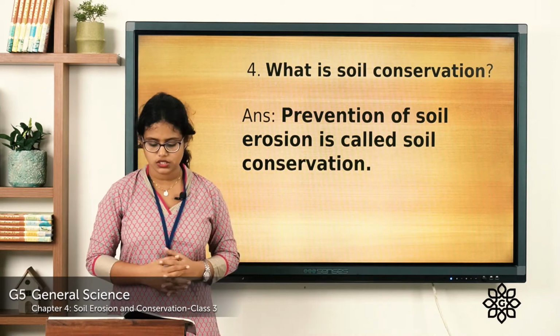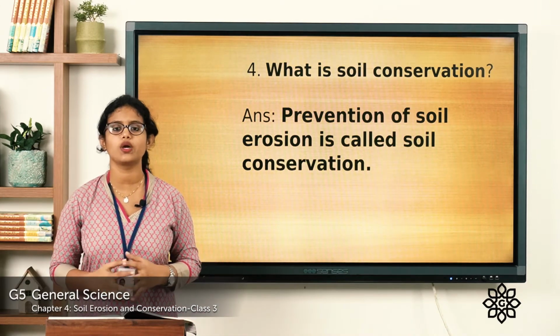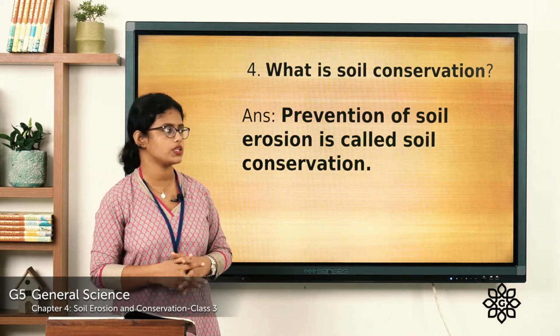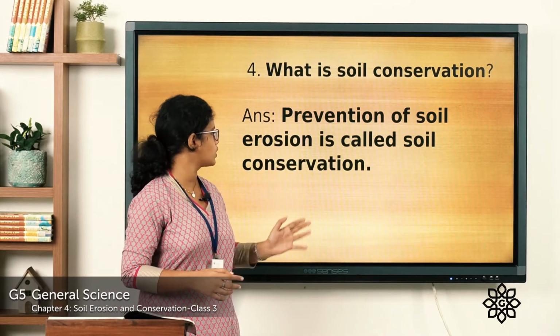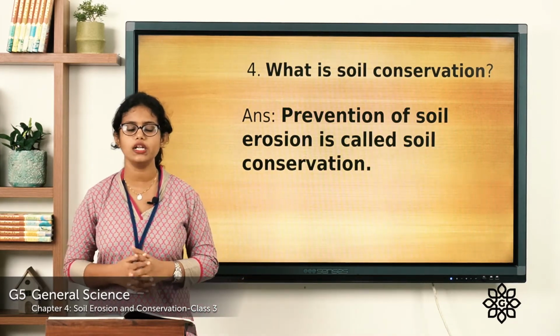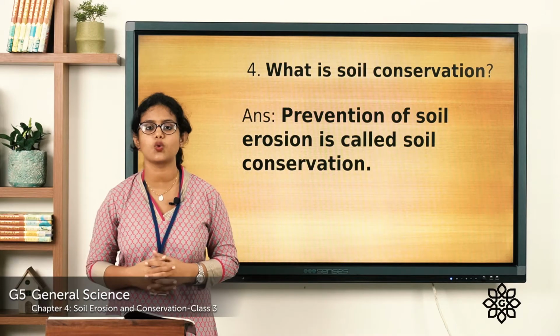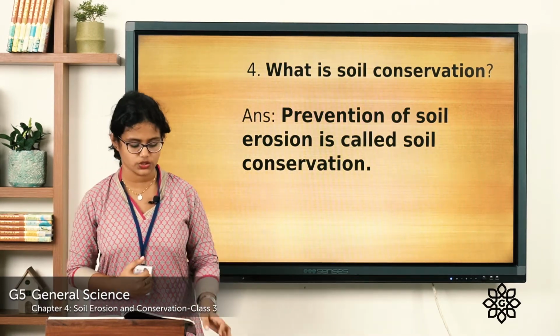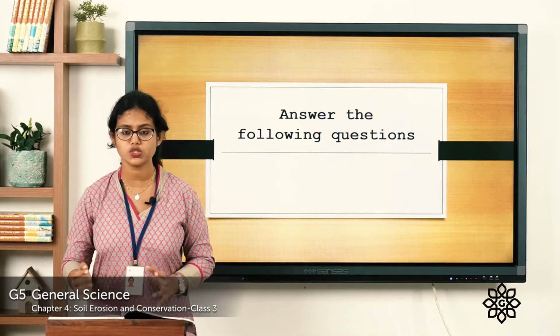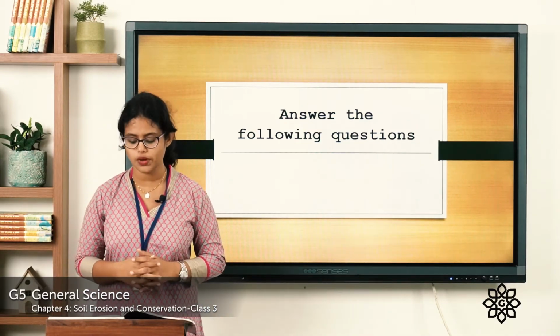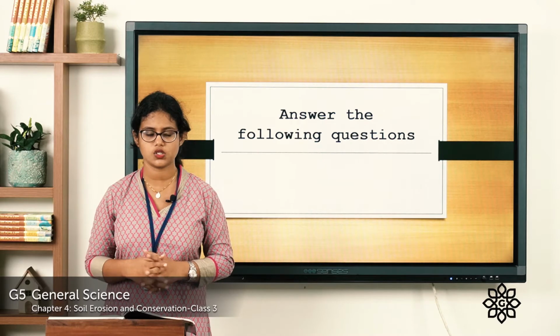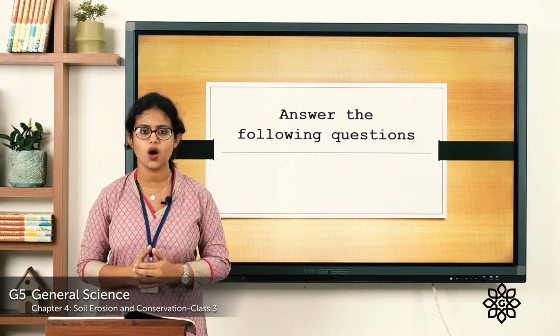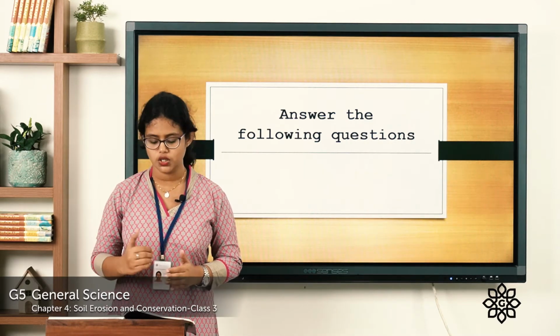Coming to the next question, what is soil conservation? Prevention of soil erosion is called soil conservation. Protecting soil against soil erosion, that is called soil conservation. Coming to the next one, answer the following questions in few sentences. So, these answers also we will discuss now and you can write it down in your notebook.